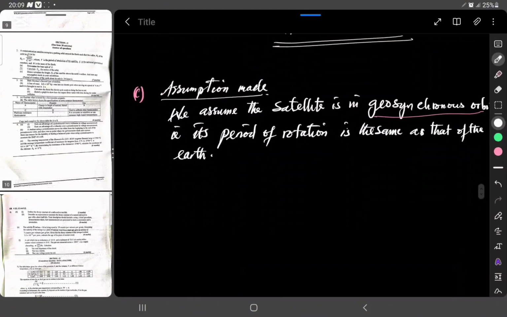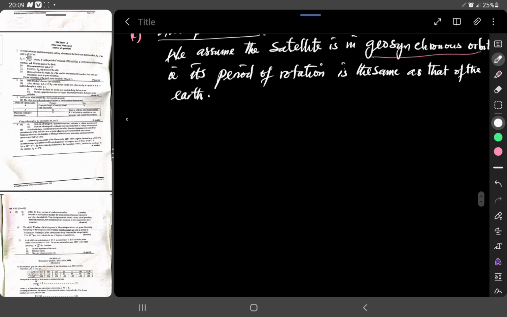Okay, so question 2. According to Newton's second law in particular, he stated that the rate of change of linear momentum is directly proportional to the applied force and takes place in the direction of the force.